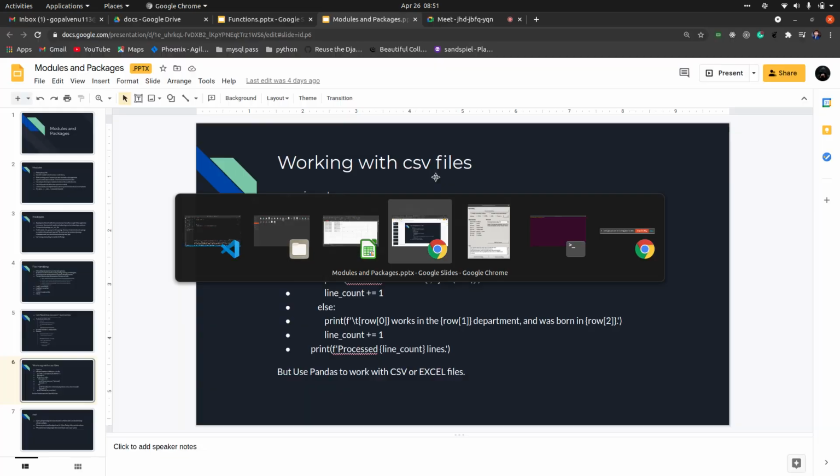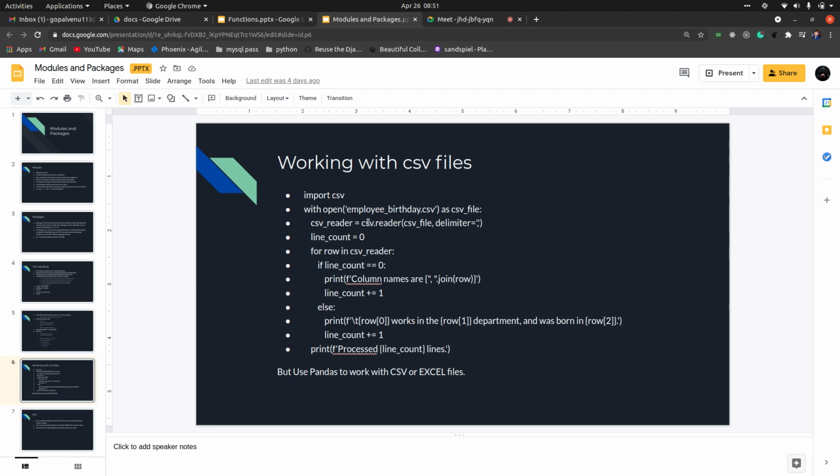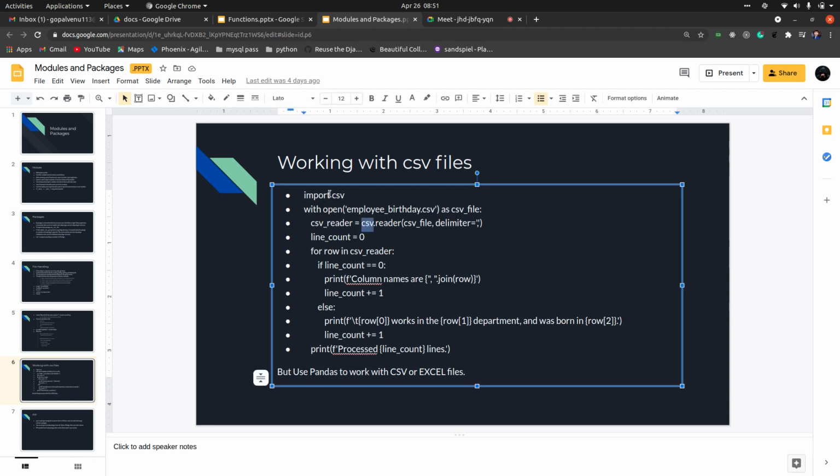So for those kinds of things we will use the csv module which we have imported. We use csv.reader to read into any variable, and our delimiter can be anything. For most CSVs it is comma by default, but some people use different delimiters as well, but it would mostly be comma, so it's fine to use comma.